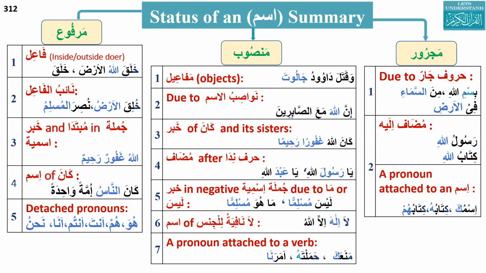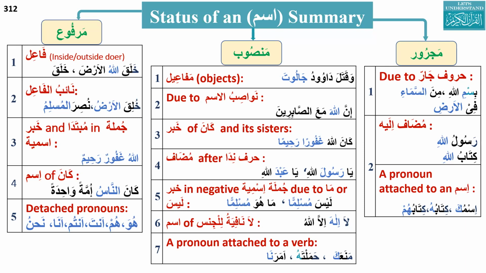So basically this is describing the fa'il, and they will be in a Rafa status, and we say it as marfu. Now, whenever the noun will have nasab and jar status, Zainab, can you mute the mic?